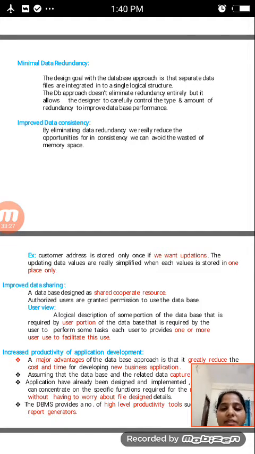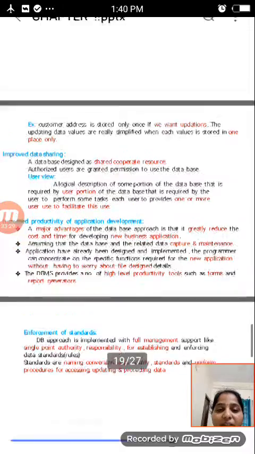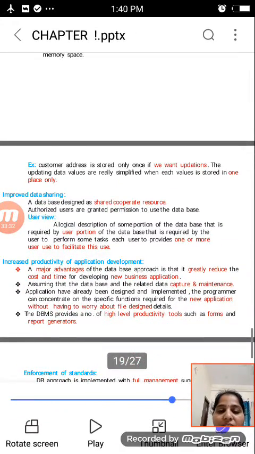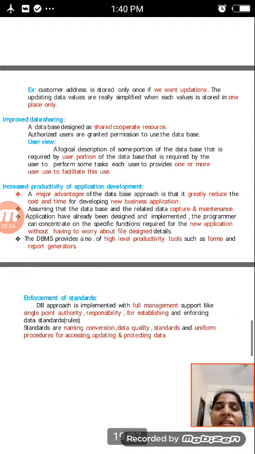Improved data consistency. For example, a customer address is stored only once. If we want updates, updating the data values is really simplified when each value is stored in one place only, not in dual places. Only one place it will be stored. That is the minimal redundancy.